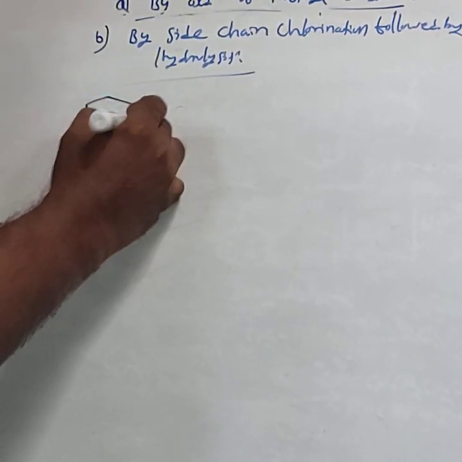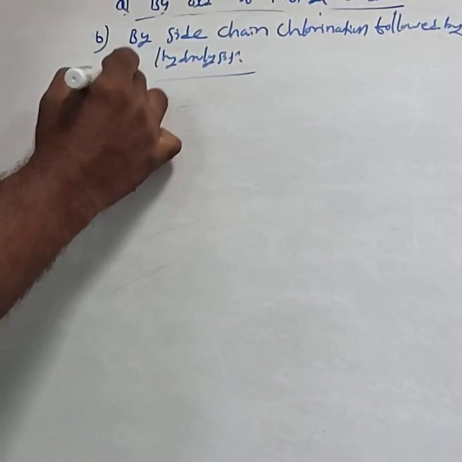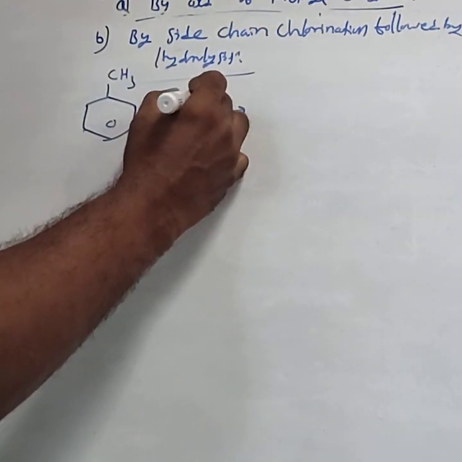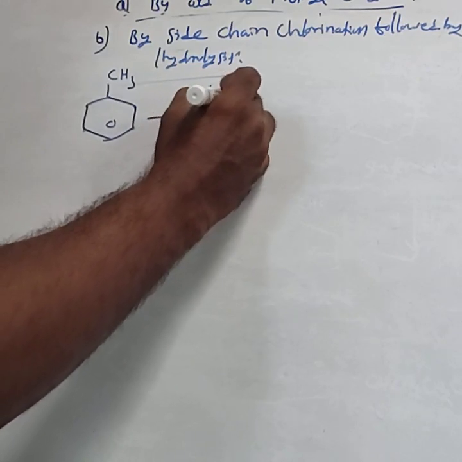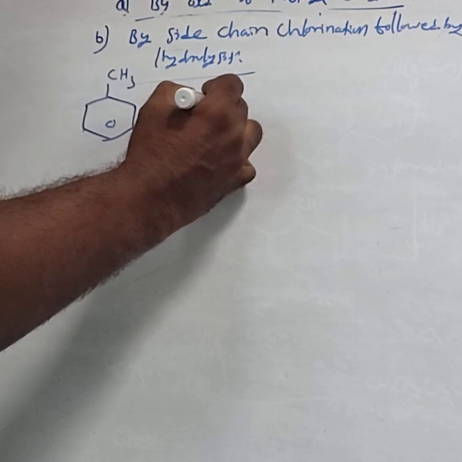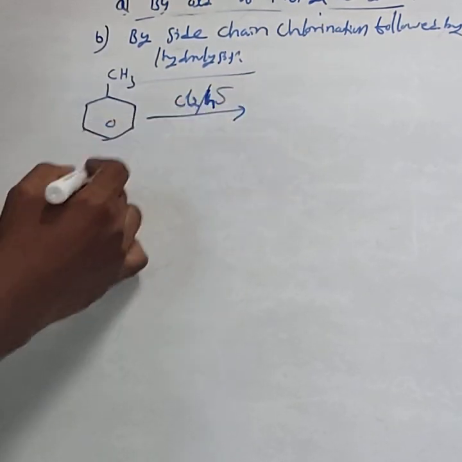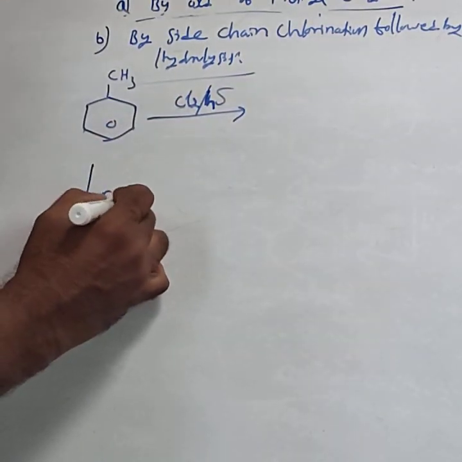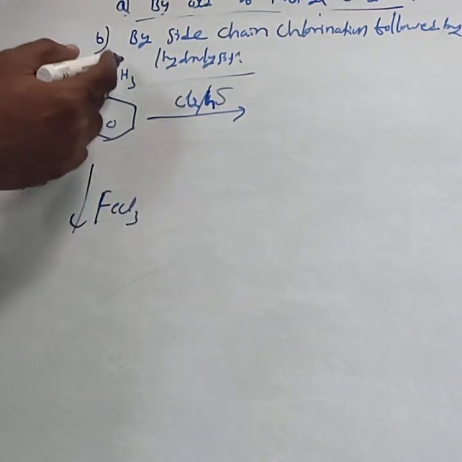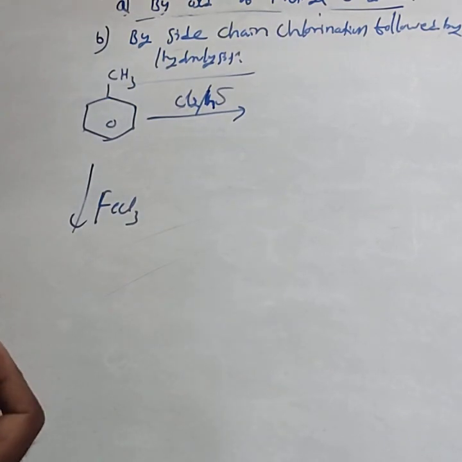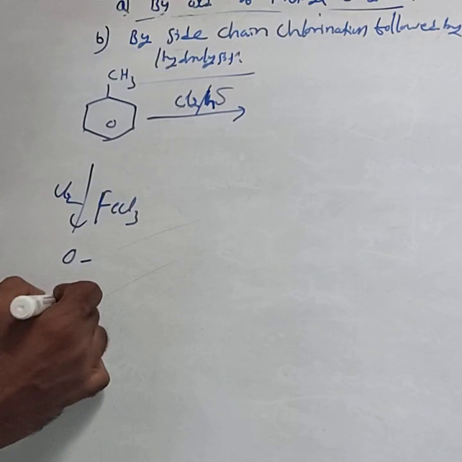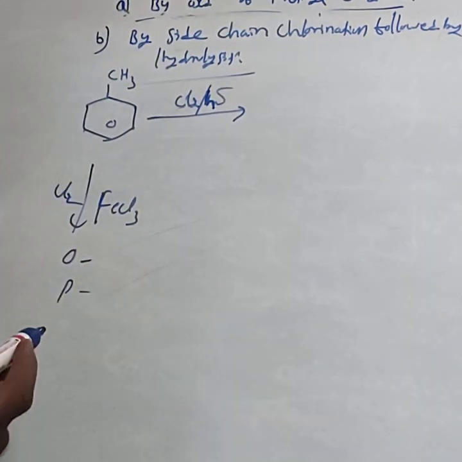You take methyl benzene, that is toluene, on chlorination in the presence of sunlight. If you do not use sunlight and instead use anhydrous ferric chloride catalyst, then you have to write two products. The CH3 is ortho and para orienting. Then you get orthochlorotoluene and parachlorotoluene.